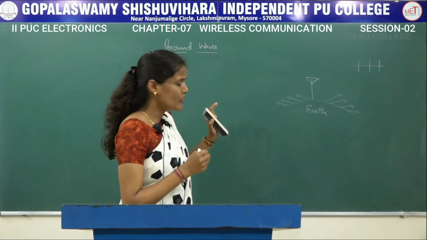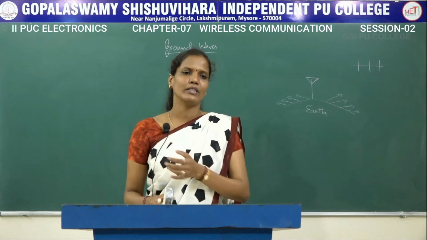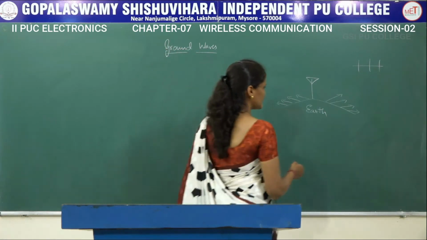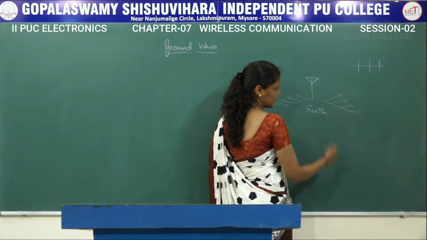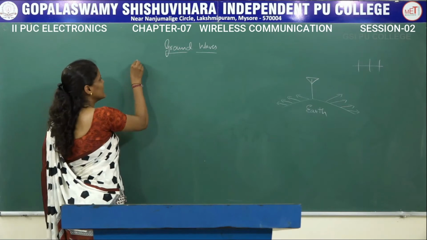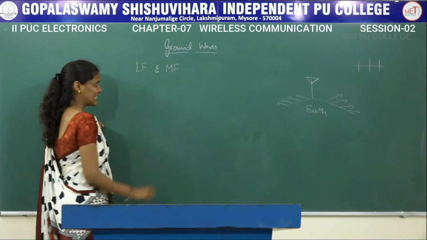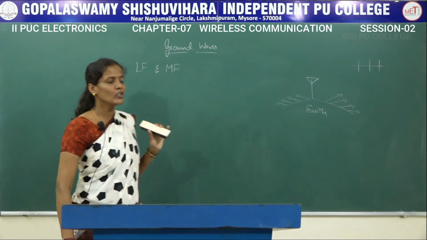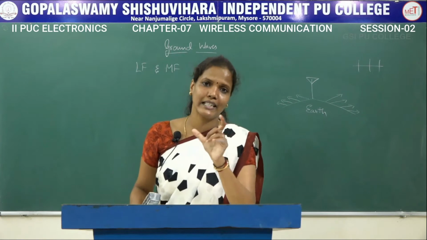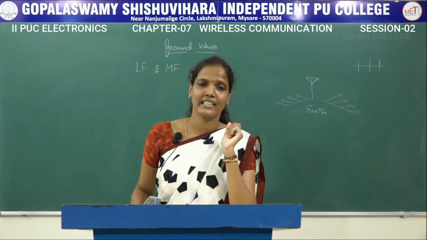So ground waves are nothing but the radio waves which are transmitted along the surface of the earth or reflected from the surface of the earth. These ground waves are used to transmit the low frequency and the medium frequency band signals. In the last session we saw which low frequency band it is, from where to where it extends, and what the frequency range of the medium frequency band is.